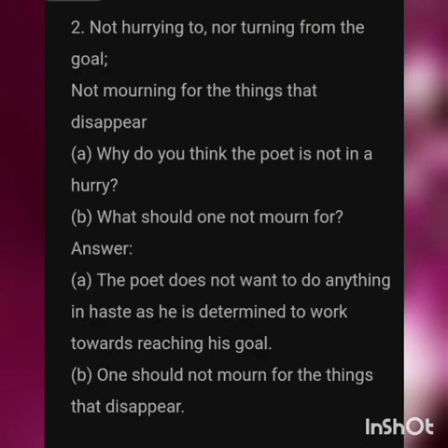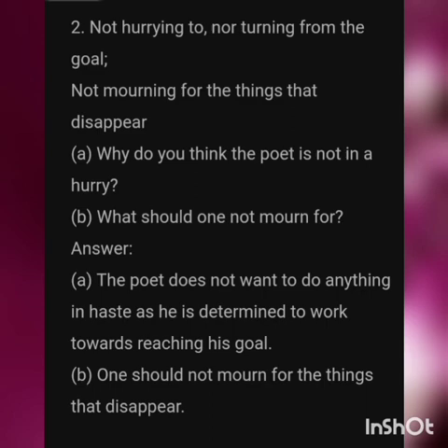Question number 2 is, not hurrying to, not turning from the goal, not mourning for the things that disappear. The first question, why do you think the poet is not in a hurry? The answer is, the poet does not want to do anything in haste, as he is determined to work towards reaching his goal. Which means the poet is very clear that his work should not be in a hurry. He doesn't want to do any work in a hurry-scurry. He wants to reach his goal patiently with determination.